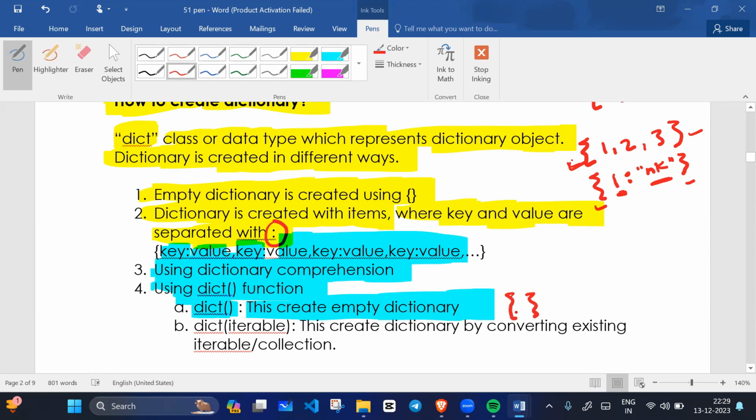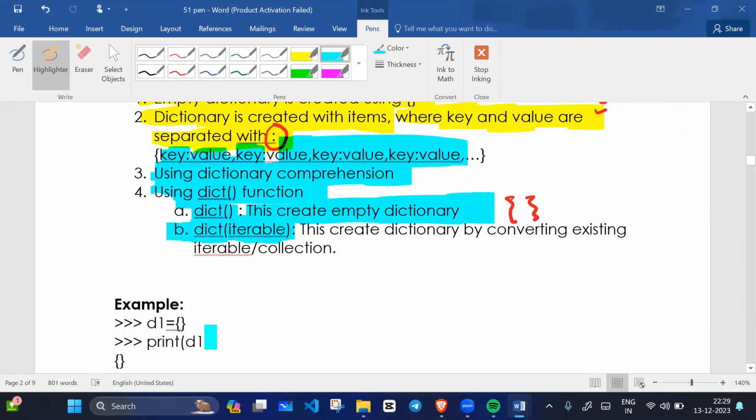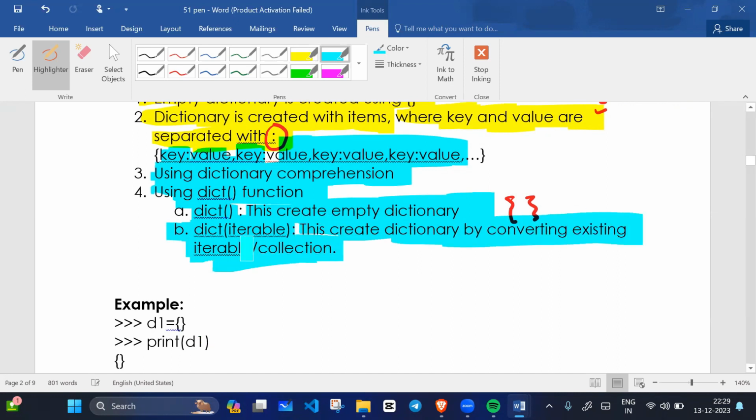If we talk about dict with an iterable, we can pass an iterable inside, but we cannot convert just any iterable into a dictionary, because a list contains only values, not keys and values. This creates a dictionary by converting an existing iterable or collection.